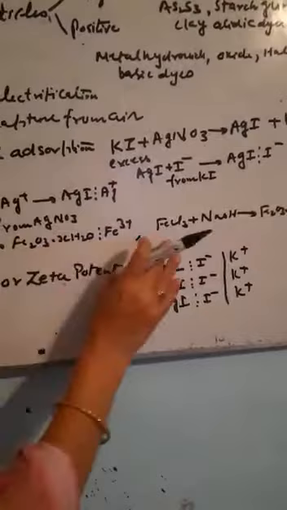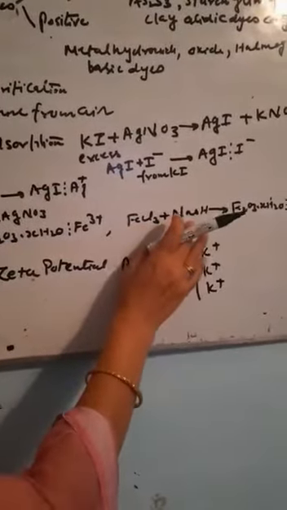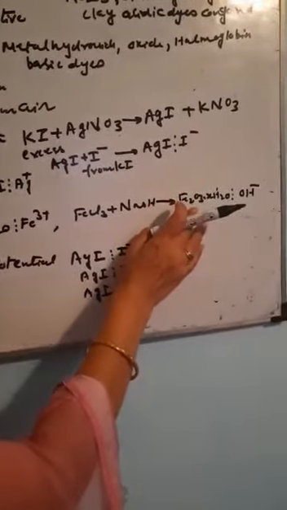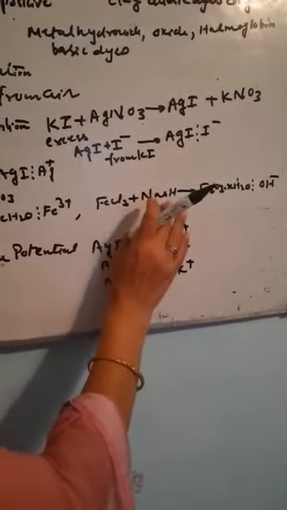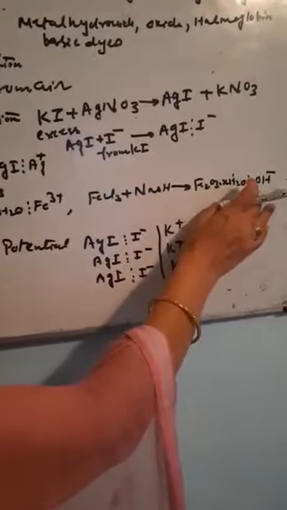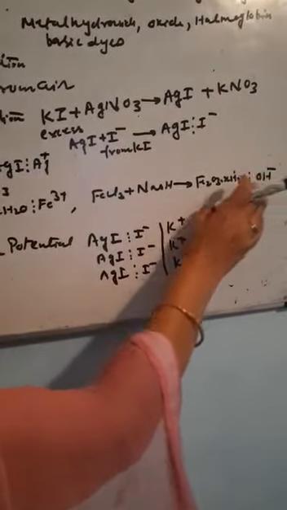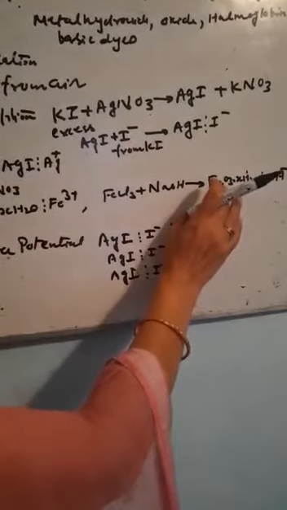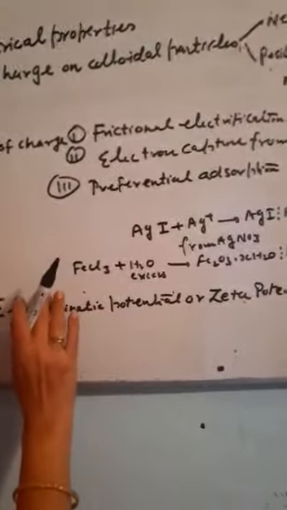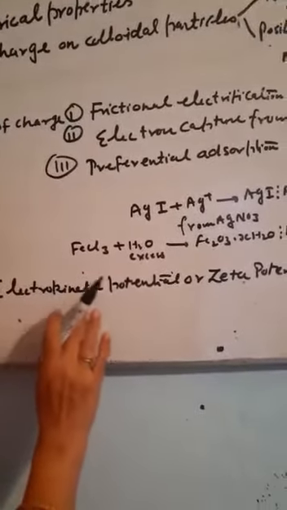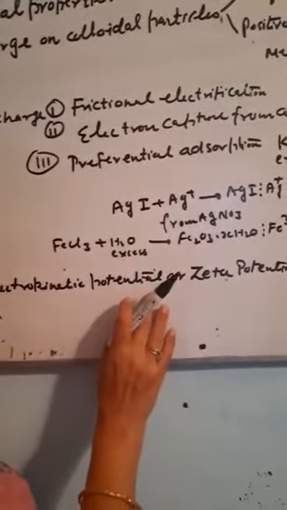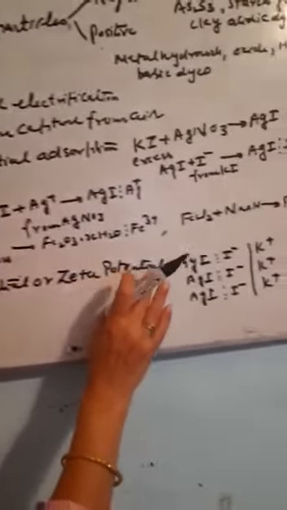And if the same reaction of ferric chloride is taking place with NaOH, there will be formation of hydrated iron oxide, with NaOH in slight excess. So there will be the adsorption of OH negative at the surface of this colloid and it will be a negatively charged sol. Now, this property is responsible for the creation of a potential which is known by the name of electrokinetic potential or zeta potential.